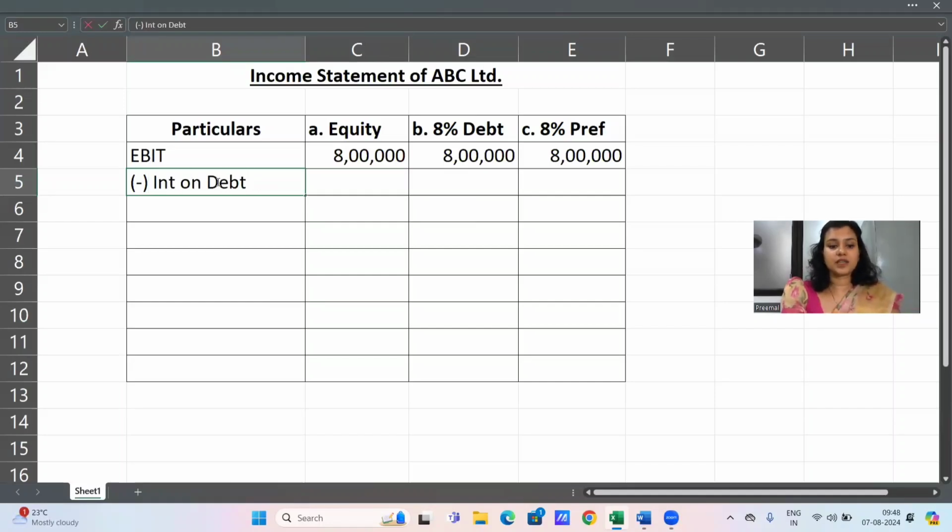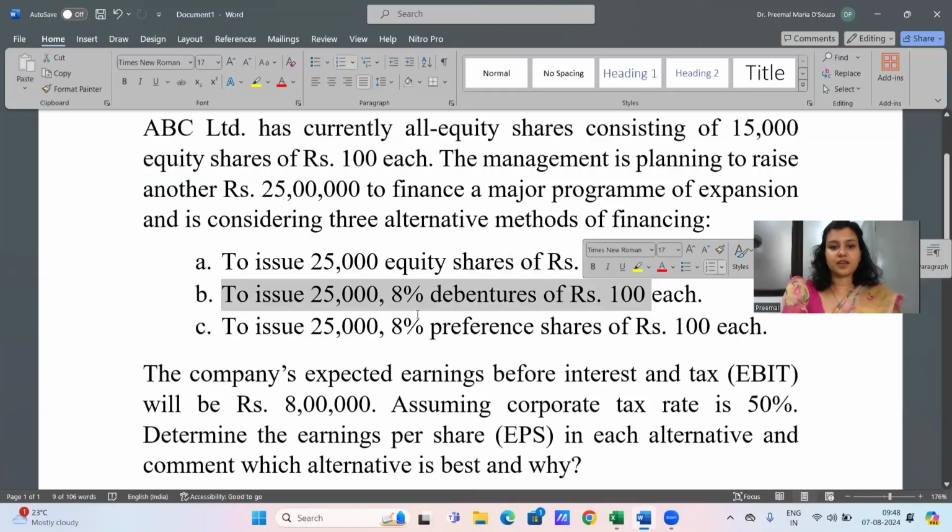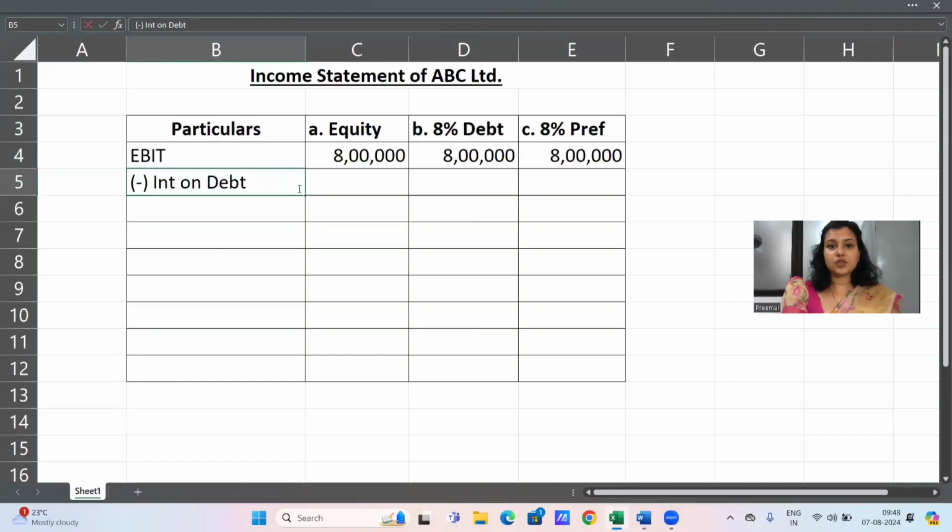Now over here, the debentures are in the second alternative, issuing 25,000 8% debentures. So interest will not be applicable in the first alternative where they are raising equity or in the third alternative where they are raising preference. The interest will be applicable only in the second alternative, that is 8% debt.